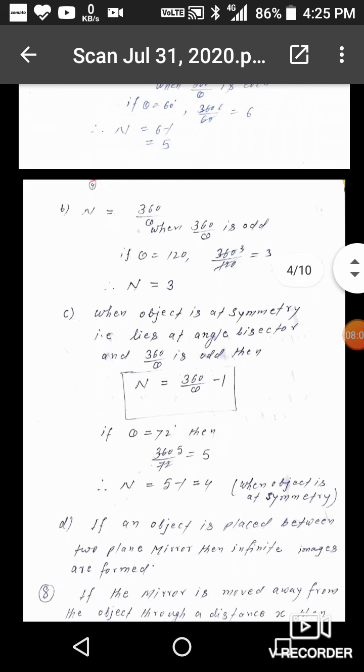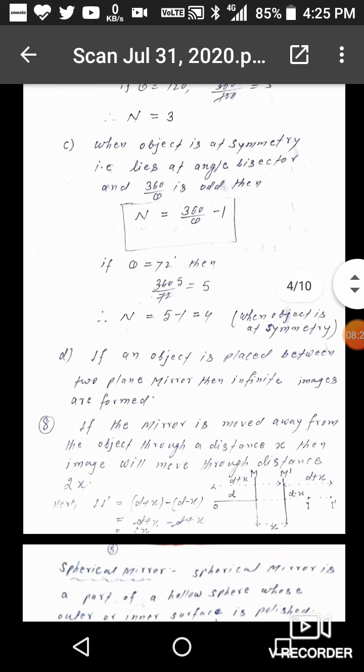So if theta is equal to 72 degree and the object is at symmetry, then 360 by 72 is equal to 5, or n is equal to 5 minus 1, that is equal to 4. Now the fourth condition: if an object is placed between two parallel plane mirrors, then infinite images are formed.